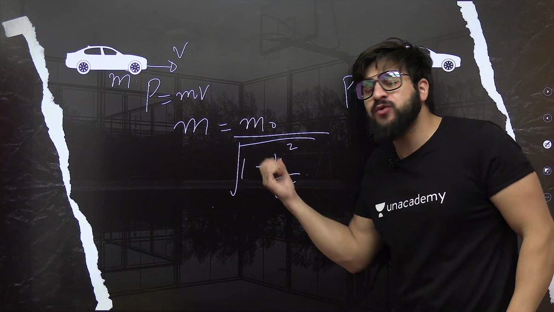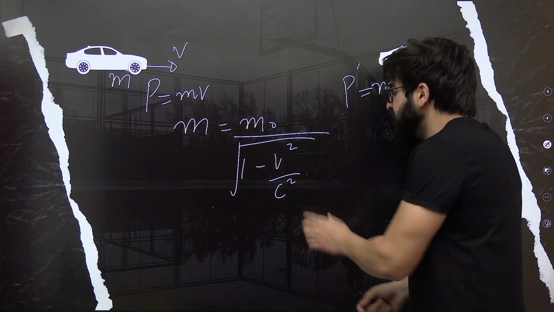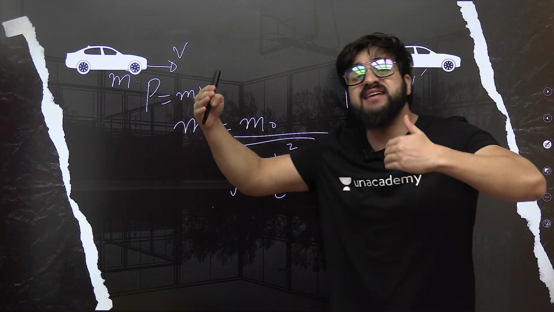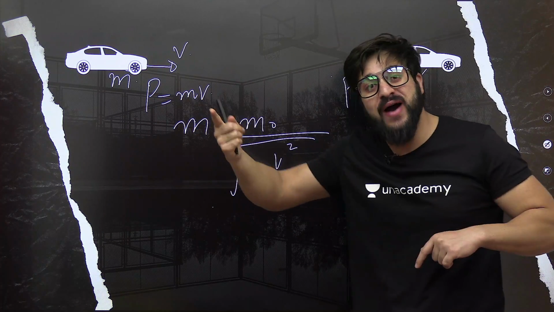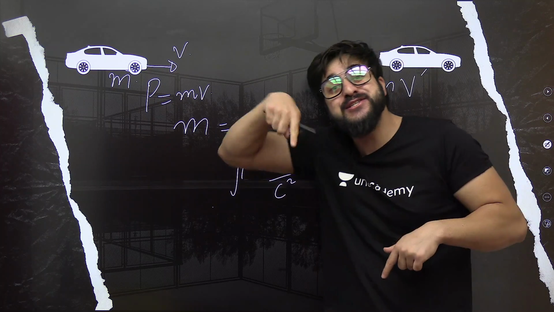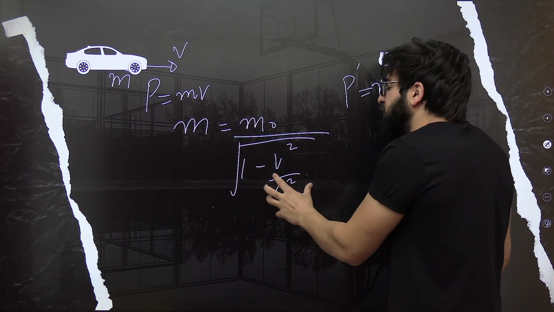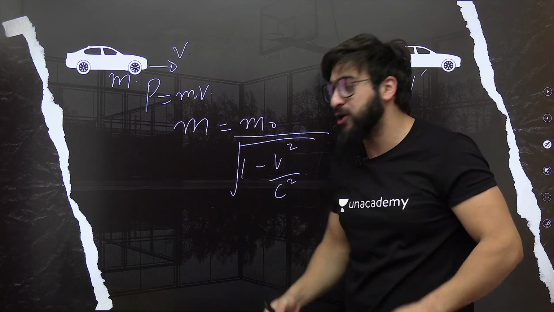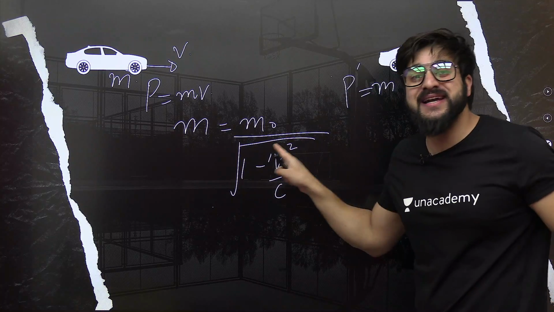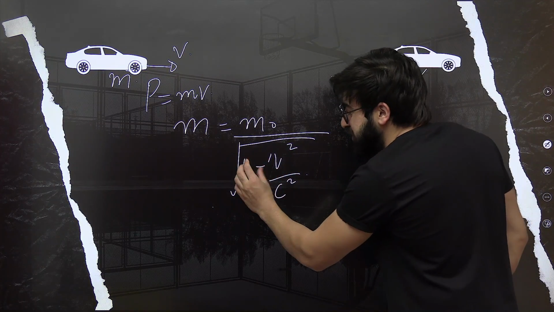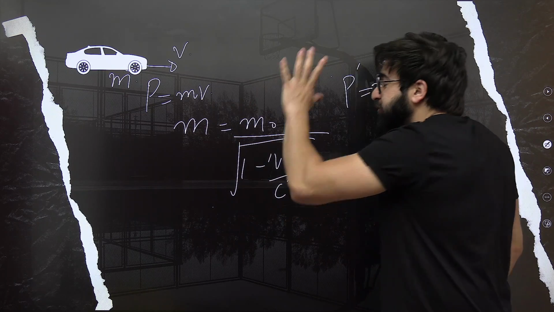Now, what is v square? That is 30 square, 40 square upon c square, a very large amount, because that is the speed of light, squared. So a very small amount divided by a very large amount. So this term will be approximately equal to 0. So 1 minus 0, this will be 1. So root of 1, m will be equal to m naught.